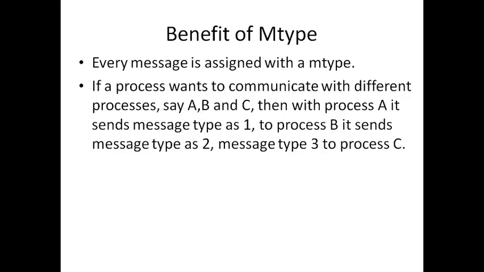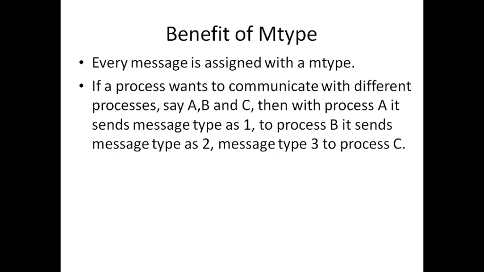So if a process wants to communicate with different processes simultaneously, say for example A, B and C, then to A it can send a message with the message type as 1. Whenever it wants to send a message to process B, it will change the message type to 2.